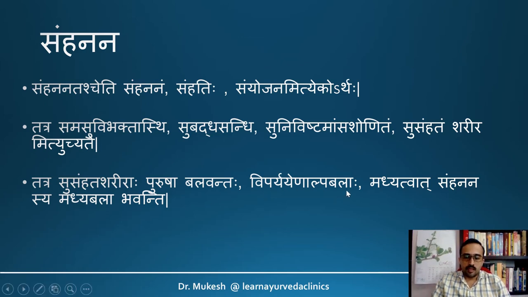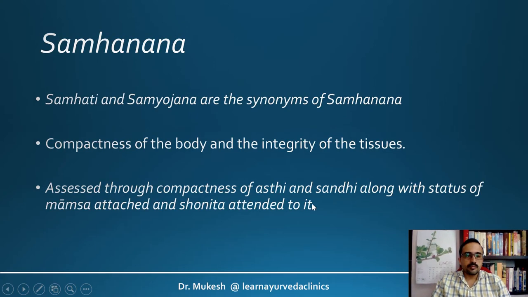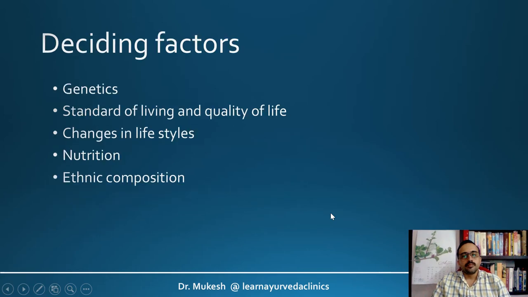Vipariyena alpabalaha madhyatvat samhananasya madhyamabalaha. So again, in samhanana as well, we classify the patient into pravara, alpa and madhyama. Practically, in samhanana we look at the compactness of the body and the integrity of the tissues. This is usually assessed through the compactness of the asti or bone, sandhi or joints, along with the status of mamsa and shonida attached to it.